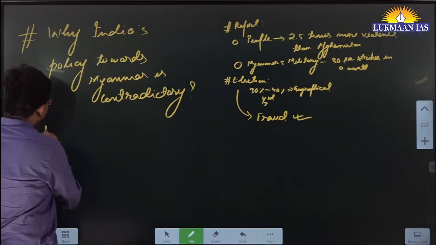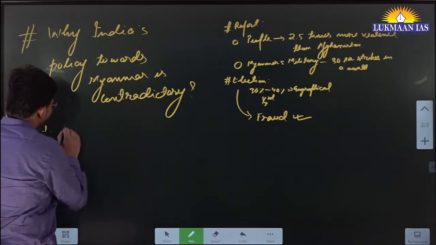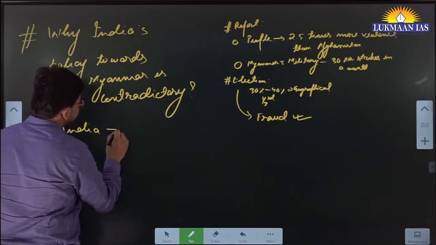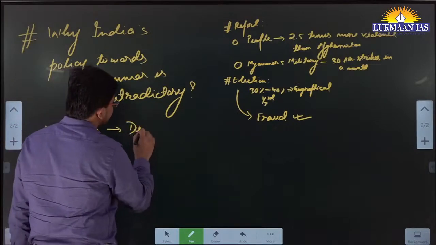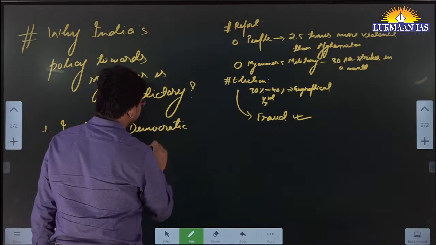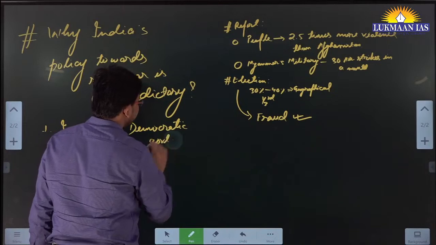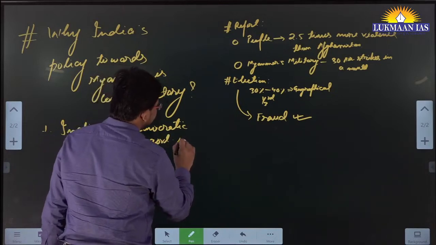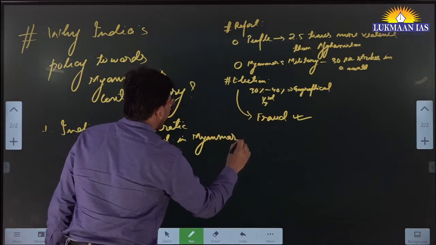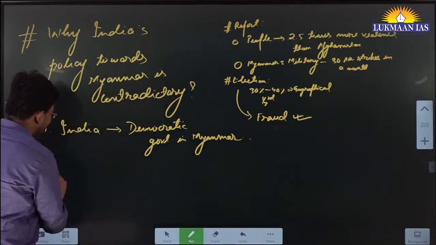In our foreign policy, we say India supports a democratic government in Myanmar, or a democratically elected government in Myanmar. However, in practice, what is India doing?